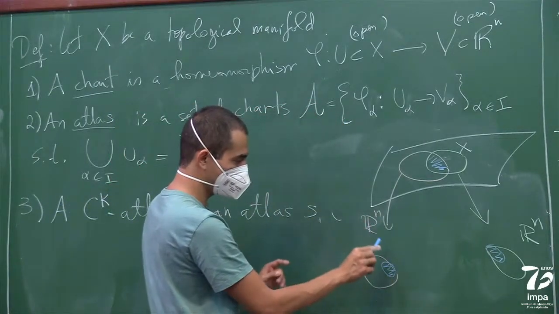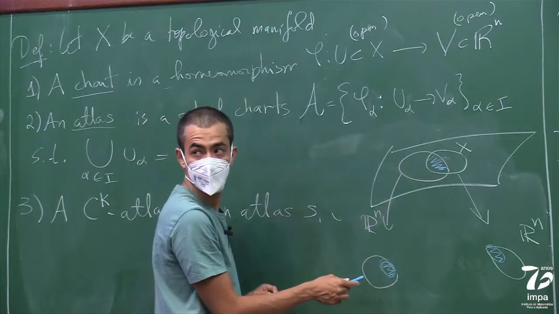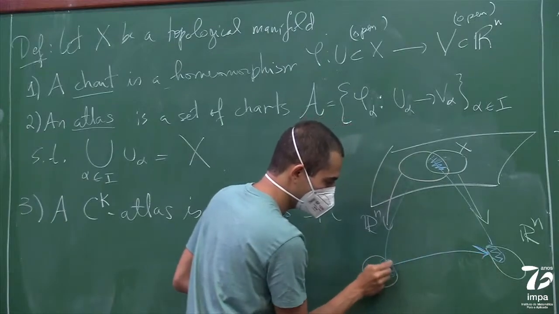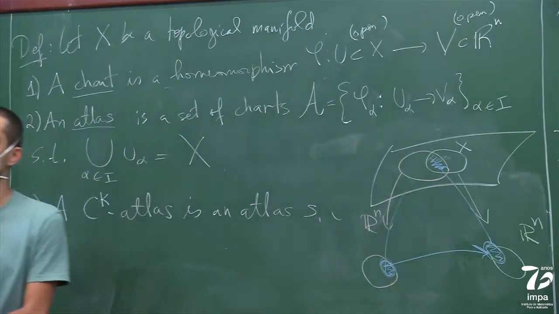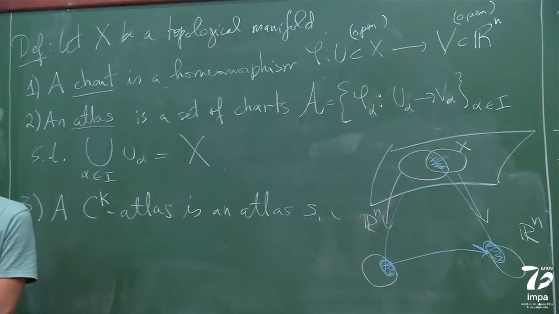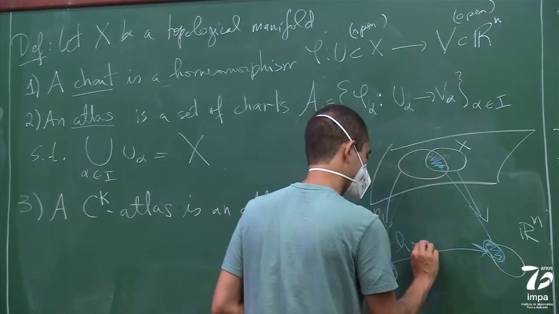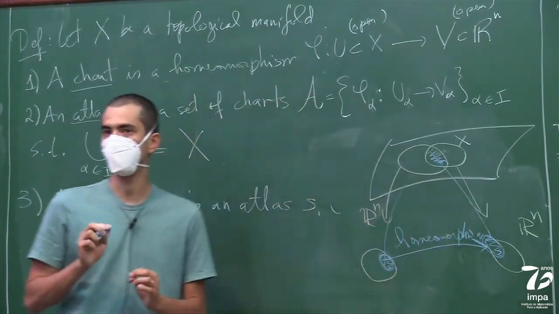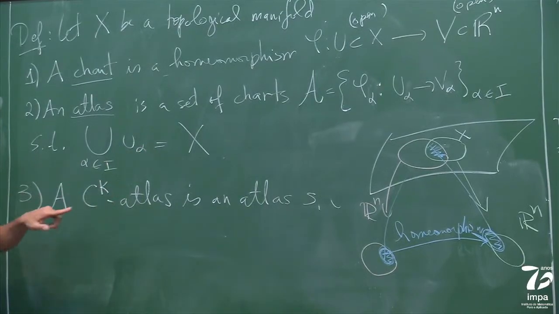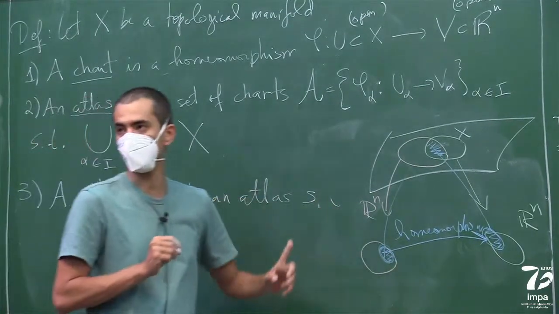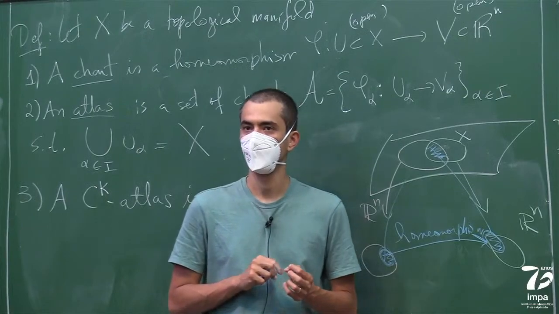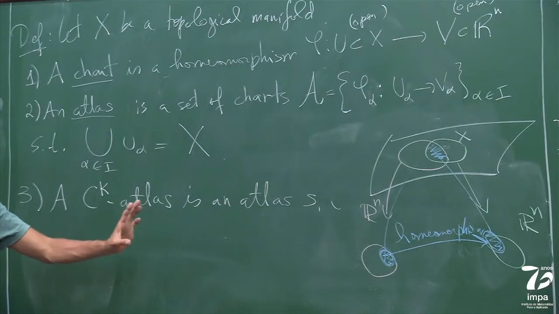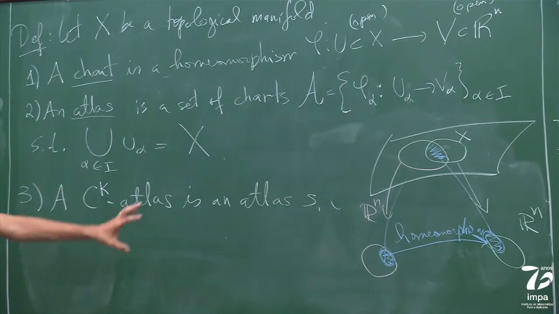But now you can see that you can compose, this is a homeomorphism, so you can compose this map with this map, and then you get a map from here to here, which is a homeomorphism of two open sets of Rn. So you say that these two charts are C^k compatible if this homeomorphism happens to be a C^k map. So all the first k derivatives are continuous. And the whole atlas is C^k if all the charts in this atlas are C^k compatible.